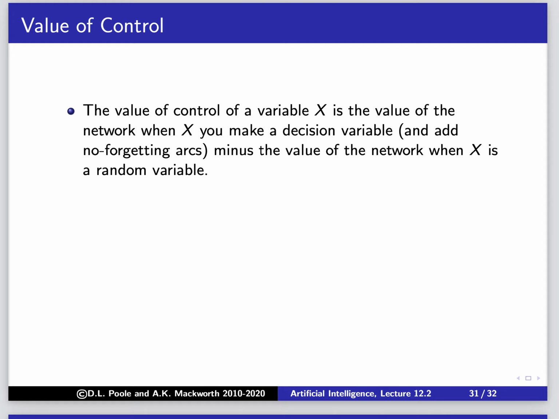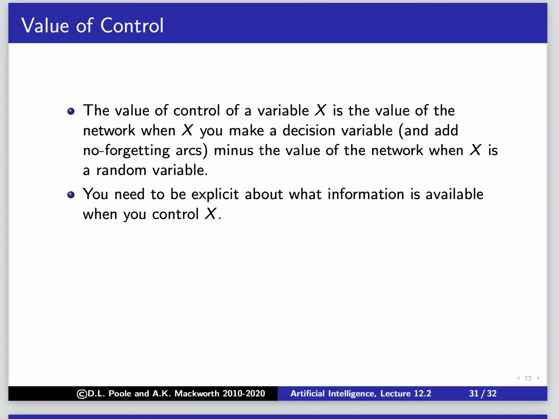So how much is the value of the network when you make X a decision variable? If I actually got to control something, is that valuable to me? Well, you could actually do this again. What's the value of the decision variable minus the random variable? Okay, and we need to be explicit about what information is available when we actually start controlling this variable. So what are we going to find out when we actually control it?